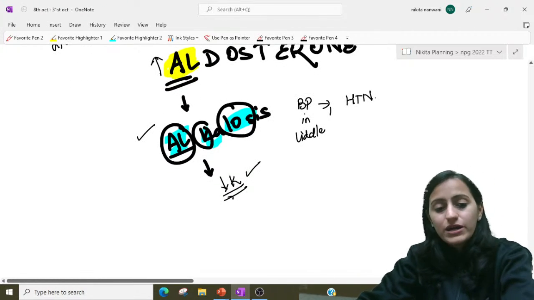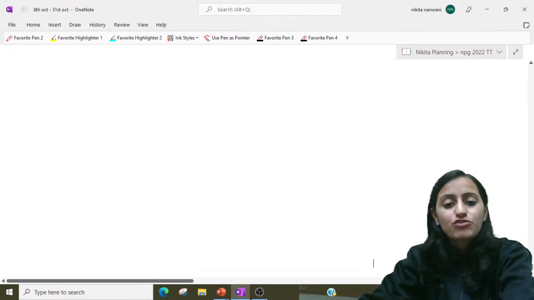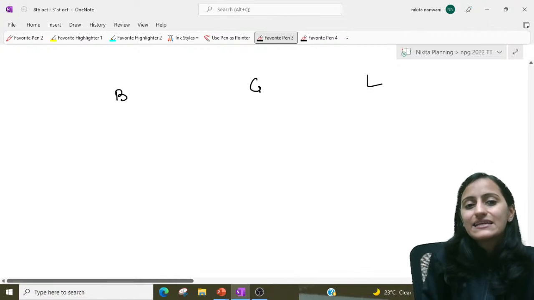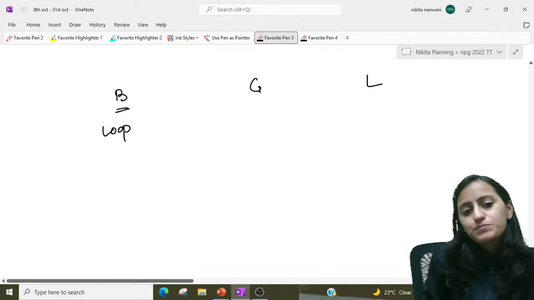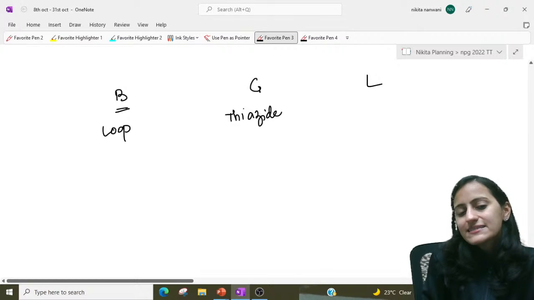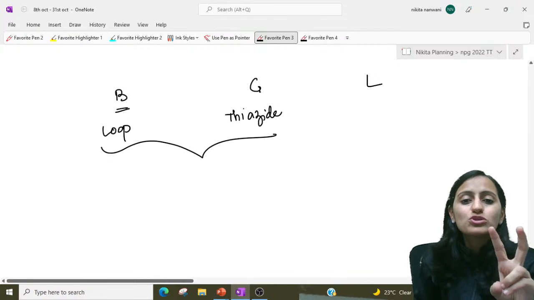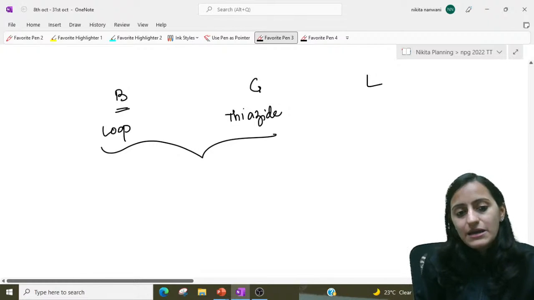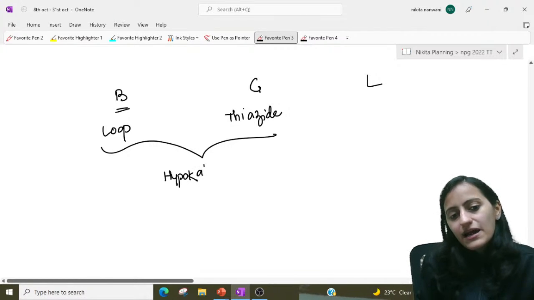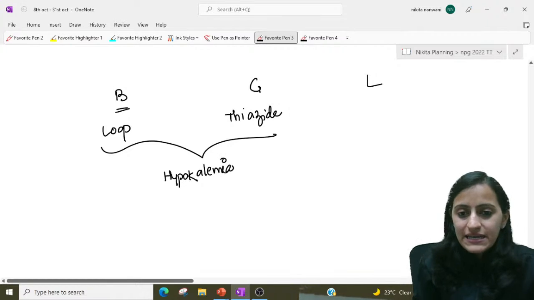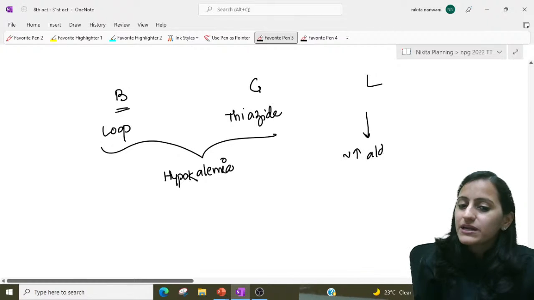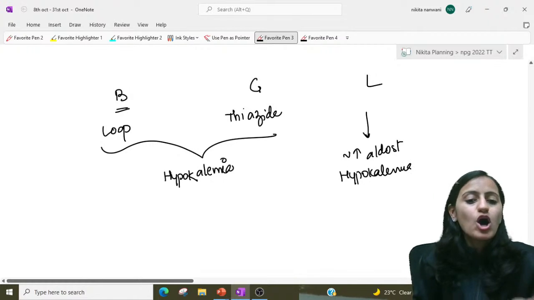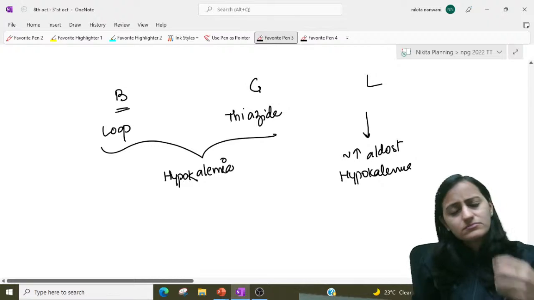Remember, a very, very important point to differentiate Bartter's and Gitelman's from Liddle's. Okay, so look at this one: Bartter's, Gitelman's and Liddle's. Since Bartter's is like loop diuretics and Gitelman's is like thiazide diuretics, what will both of them cause? They are like diuretics, so there will be hypokalemia or hyperkalemia? Even here you will have hypokalemia, right? Even in Liddle's we said, because this is similar to increased aldosterone, it causes hypokalemia, right? So all the three will cause hypokalemia.